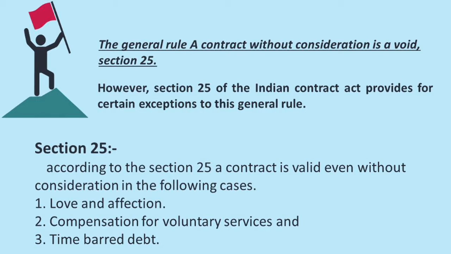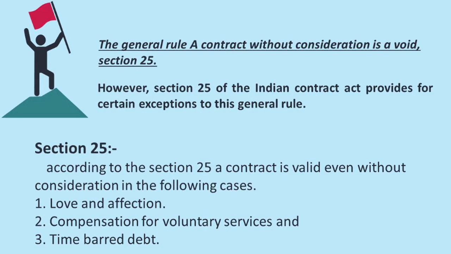Third one is the promise must be in writing. You have to write that out of natural love and affection I am giving this property to my daughter, and it must be registered under the law in force. These are the 4 points to be satisfied for love and affection.